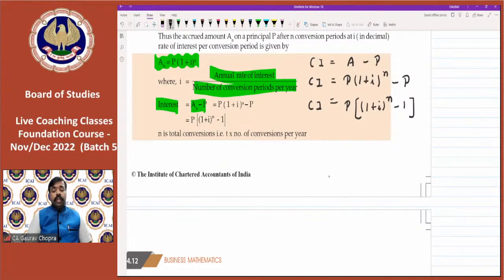So simply what we have done, we have substituted the formula for amount in place of A. So in this, we can calculate compound interest with the help of principal, rate, and then time. No need to have amount. So this conversion period is only applicable for compounding system, no need for the simple system.